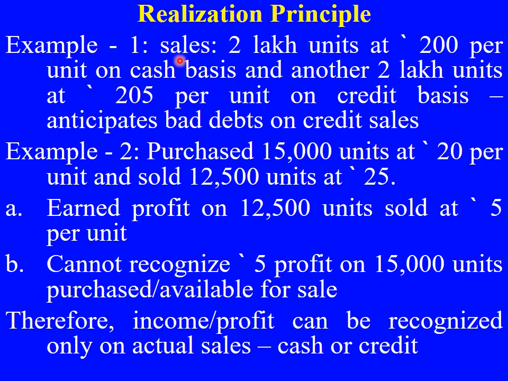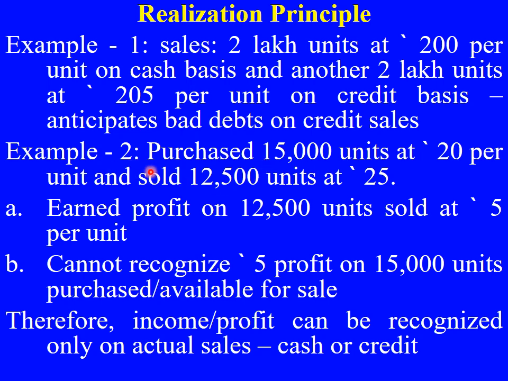Say for example, we had sales of 2 lakh units at 200 per unit on cash basis, and another 2 lakh units at 205 per unit on credit basis. Here, cash sales we record. Credit sales also we record, at 205 rupees per unit for the 2 lakh units we sell. But we anticipate bad debts on which sales? Credit sales, not on cash sales. When we get back our amount, then this credit sale will become a cash sale and the profit we will show. This is the concept of realization principle.